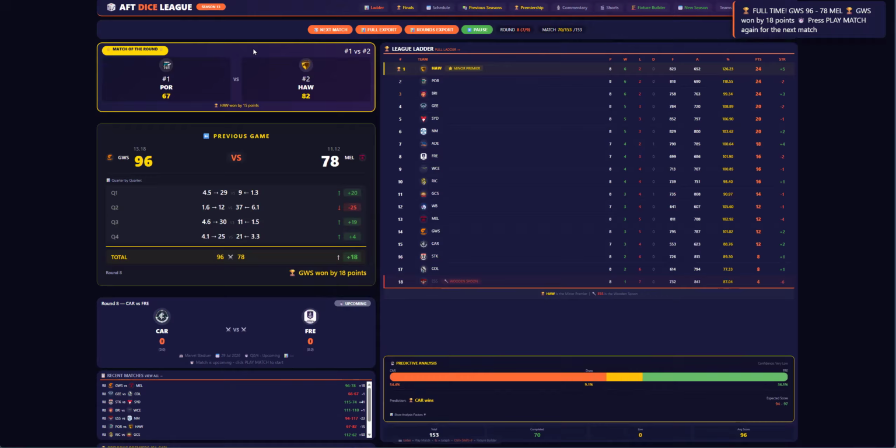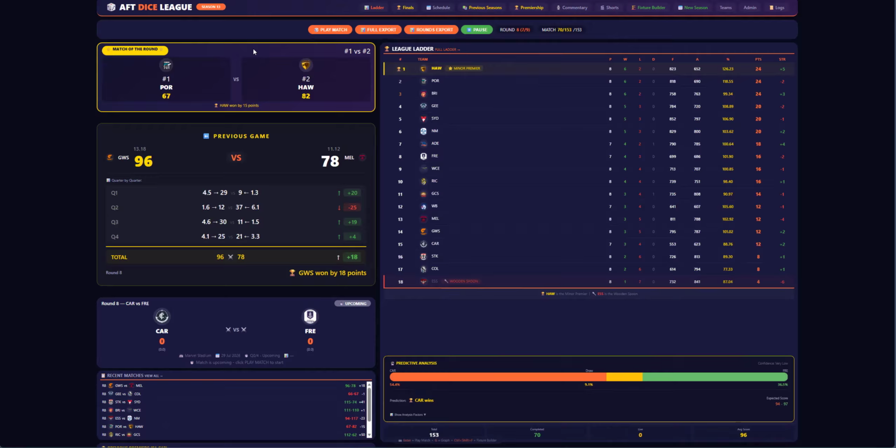And the final siren has gone, and GWS Giants have won by 18 points. The Giants 13-18, 96 to Melbourne, 11-12-78. All right. That makes GWS Giants in 14th place and Melbourne are down in 13th. So Melbourne have lost 4 in a row since they were on top of the ladder early on in the season.